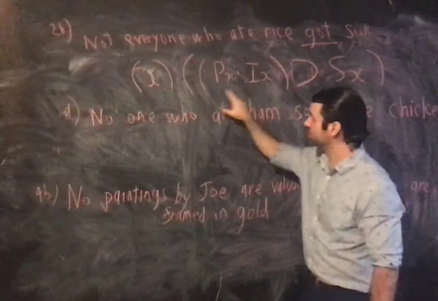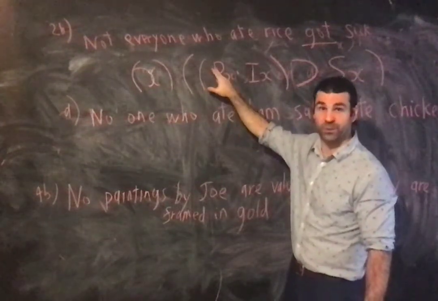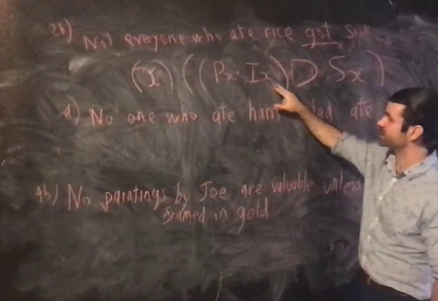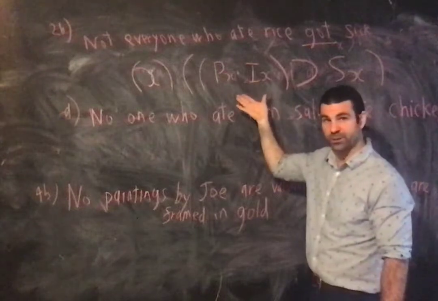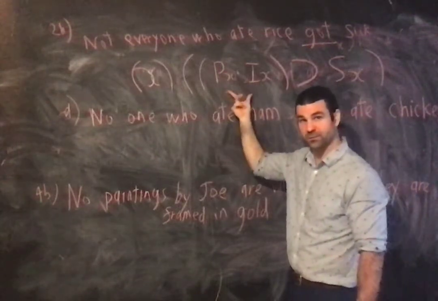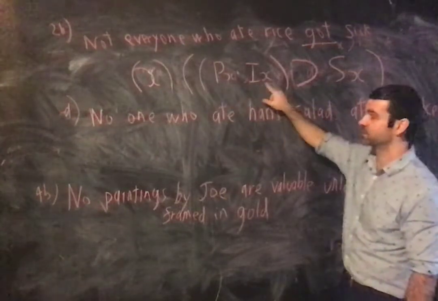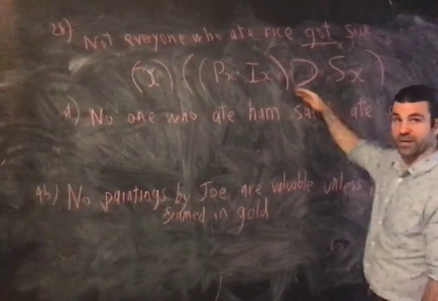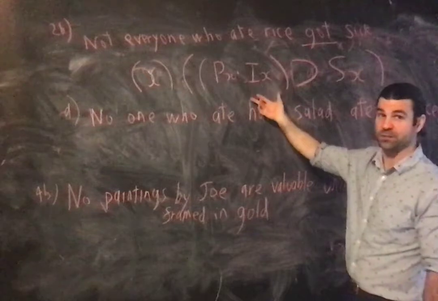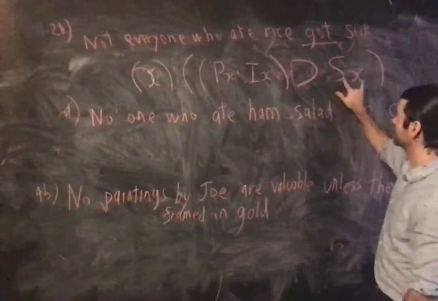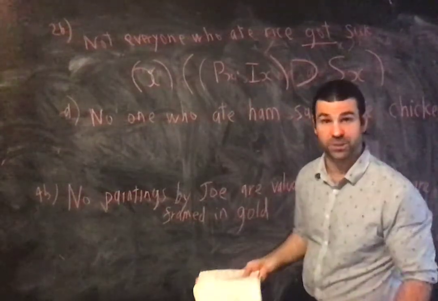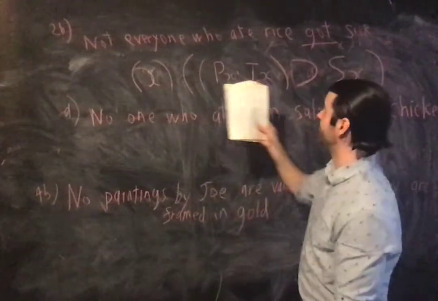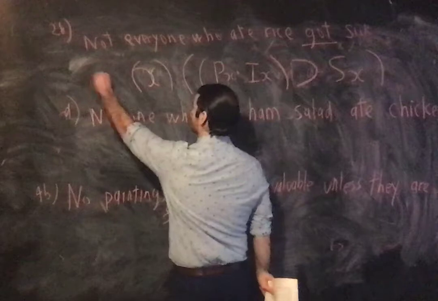And then, if we did a partial translation properly, we'd say x is a person and x ate rice. And then we'd go ahead and symbolize that, putting them in the right place. Px and Ix goes there. Got sick: what am I saying of my subject class, people who ate rice? I'm predicating of them that they got sick. That goes there. To finish it off, it was the negation of this I was asked to symbolize: not everyone who ate rice got sick. That's it.